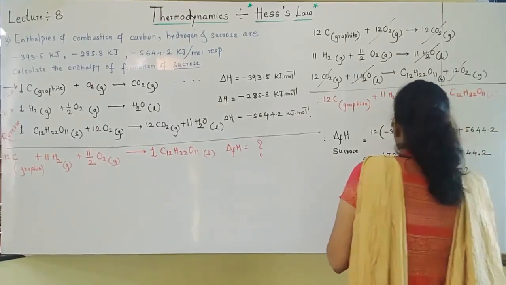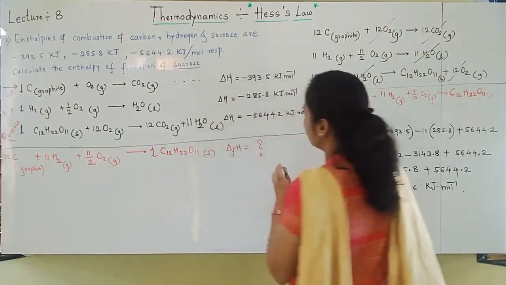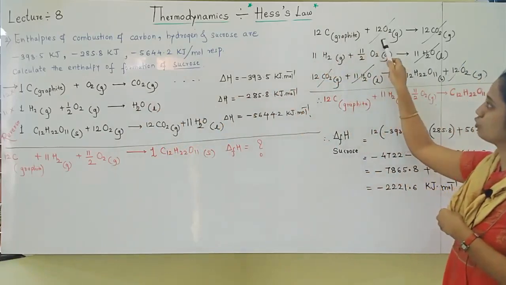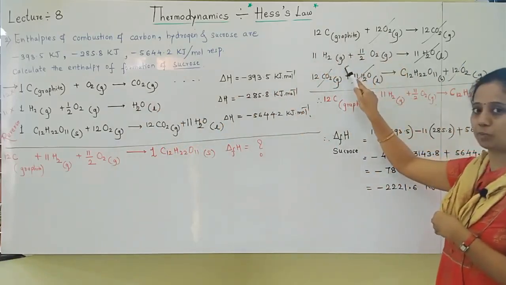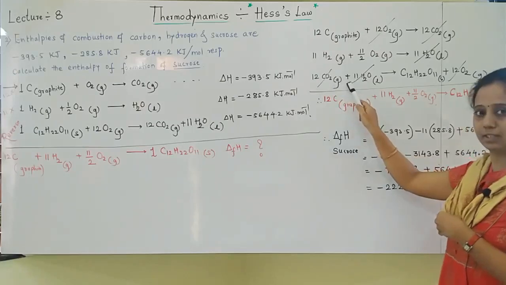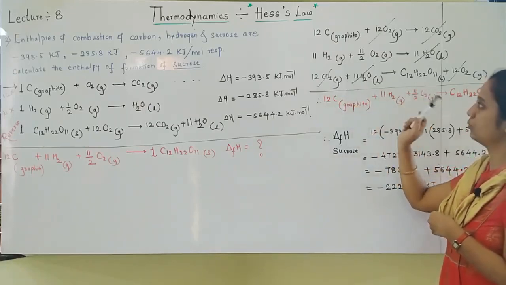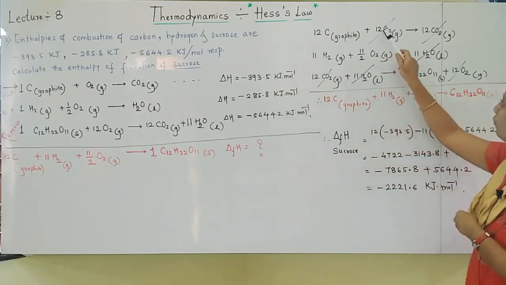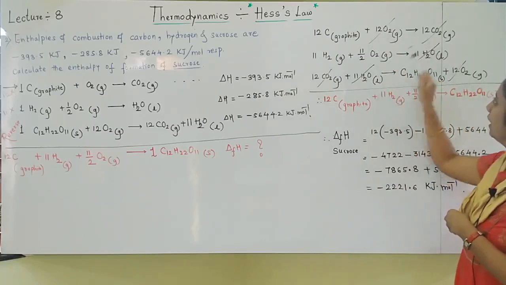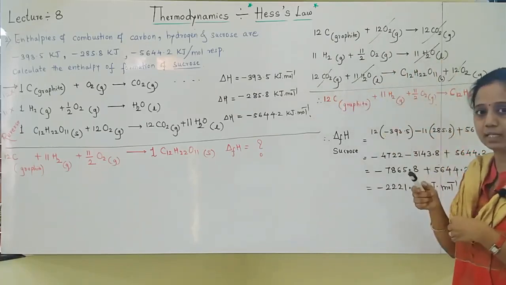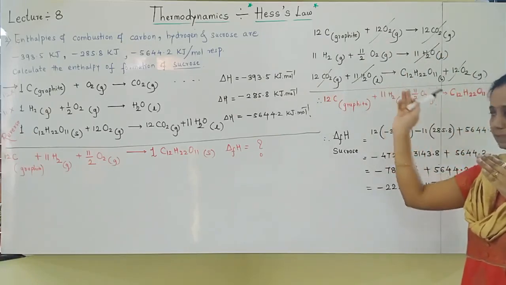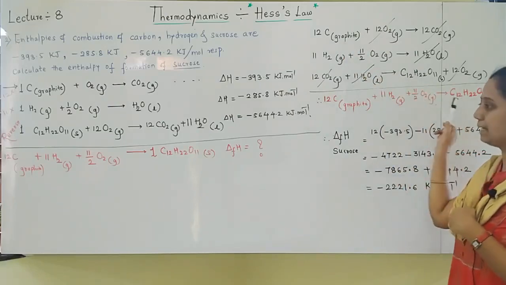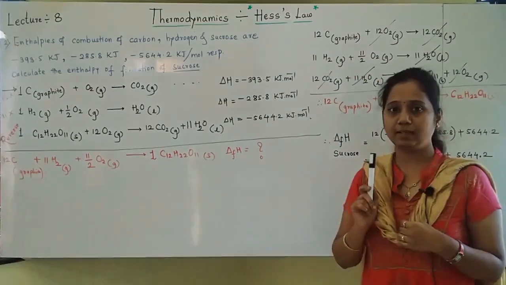Just see now, whatever changes I told, I did and I wrote the equations again. I multiplied the first equation by 12, multiplied the second equation by 11 and reversed the third equation. After rewriting the equations, common things cancel out. The common things were 12 oxygens, 11 waters and 12 carbon dioxides, which cancelled out. How to cancel out? A reactant gets cancelled with the product. Then the remaining things add. When you add the remaining things, I get exactly the same equation. Here I get confirmation that I am 100% correct.